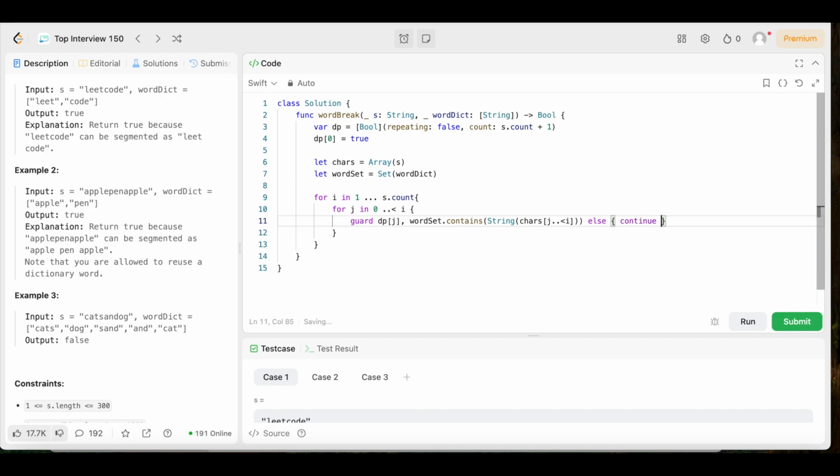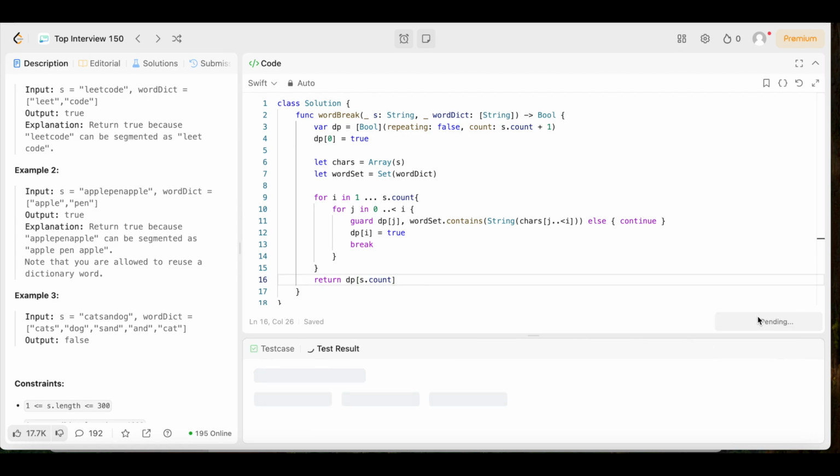Boom. Now we're going to set dp of i to true. So we say dp square bracket i, set that equal to true. Boom. And now we're just going to come underneath that, and we can just say break, because there's no need to check further, as if we made it this far, that means we found a valid segmentation. So after all that, we can just come right here and say return dp square bracket s dot count, and that will return whether the entire string can be segmented or not.